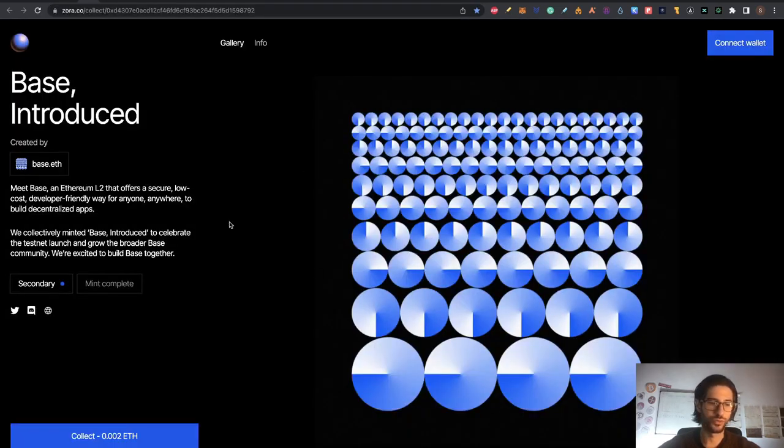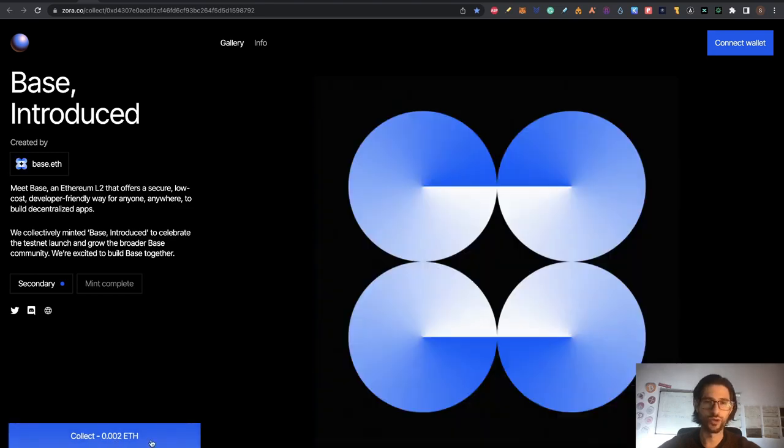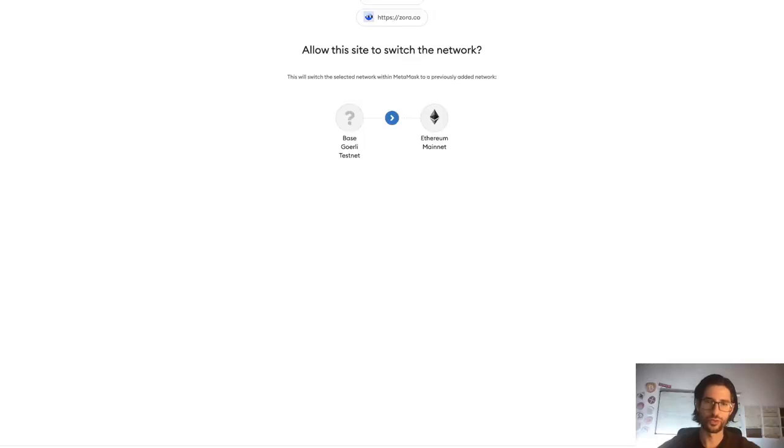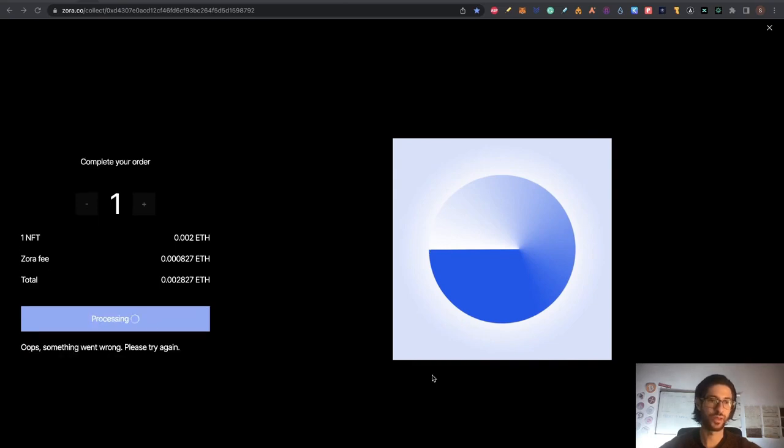and here you need to connect your wallet and you need to pay this amount of Ethereum with your mainnet Ethereum. You need to switch to Ethereum mainnet and click on collect, sign the transaction and get the NFT. Again, on this part, if you have any error, it is that you are paying less gas fees than is needed.